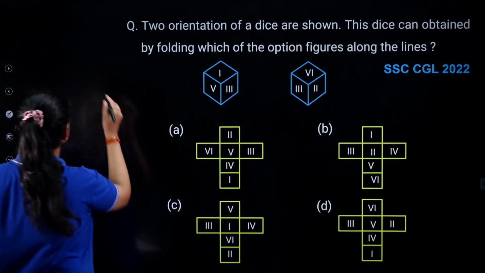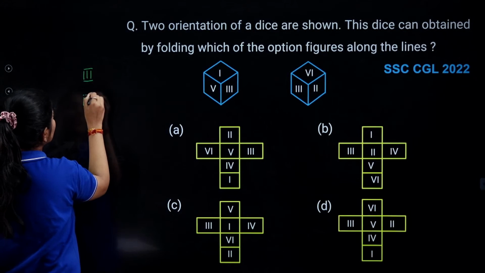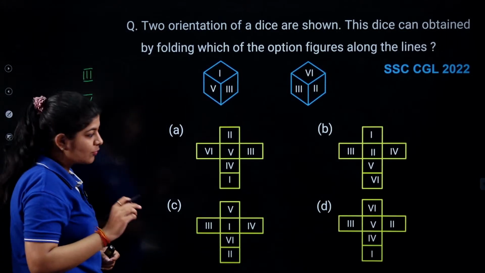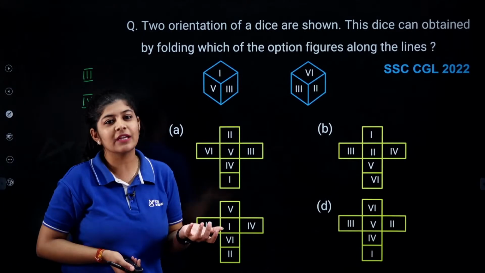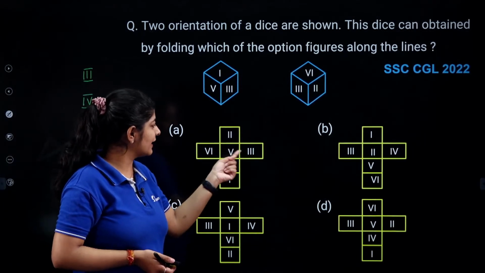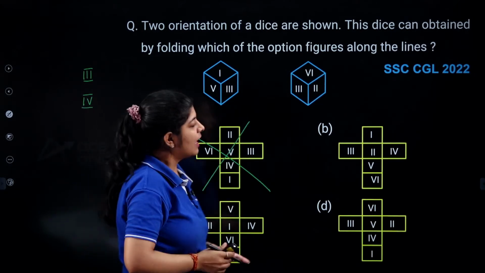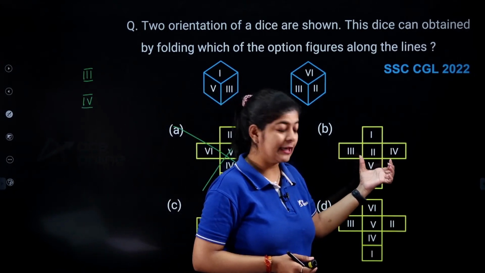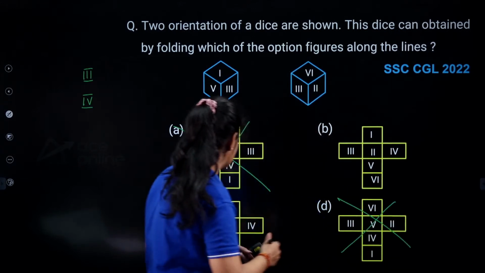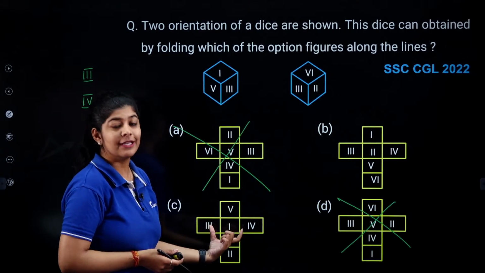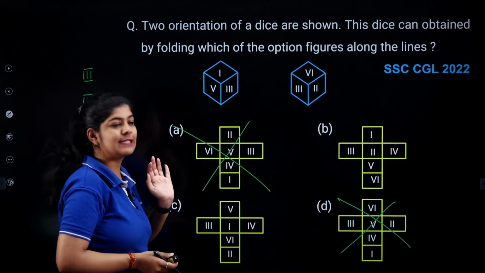So we can easily say that the opposite pair of third is nothing but fourth, right? So just simply check whether we are getting this pair. Are we getting this pair over here? No. So just simply eliminate this option. Are we getting the pair over here? Yes. Are we getting pair over here? No. So option number D is eliminated. Are we getting pair over here? Yes. So now these two options, option number B and option number C, are remaining.